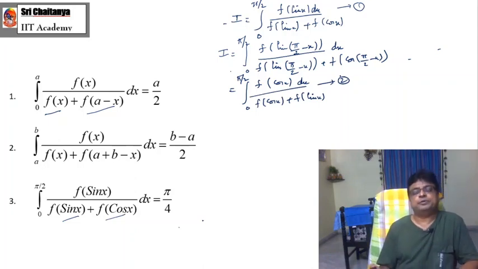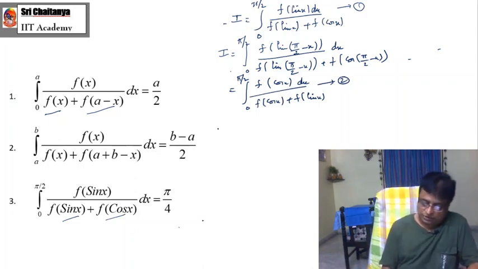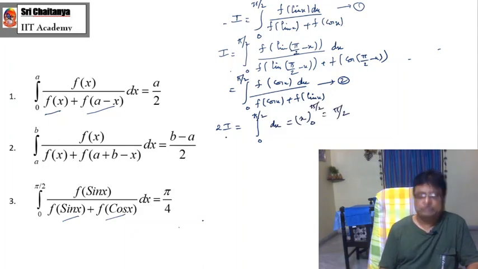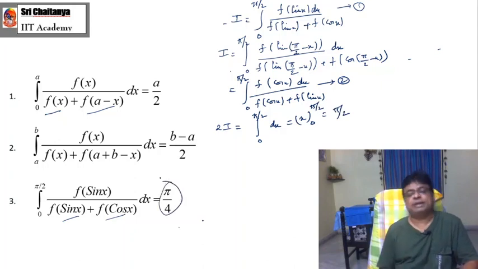Then what to do? Add these two. Therefore, it is 2I. Of course, numerator and denominator are both the same, so they get cancelled. You will get integration dx, that is x, from 0 to pi by 2. So you get the answer as pi by 2. This is 2I. Therefore, my I is what? Pi by 4.